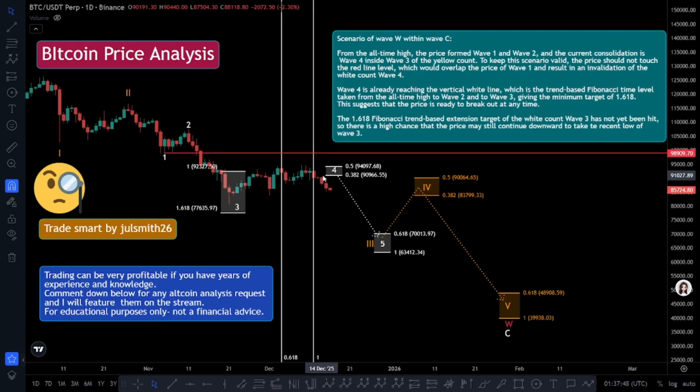Wave 4 is already reaching the vertical white line, which is the trend-based Fibonacci time level taken from the all-time high to wave 2 and to wave 3, giving the minimum target of 0.618 and 100% extension. This suggests that the price is ready to break out at any time. The 1.618 Fibonacci trend-based extension target of the white count wave 3 has not yet been hit, so there is a high chance that the price may still continue downward to take the recent low of wave 3.